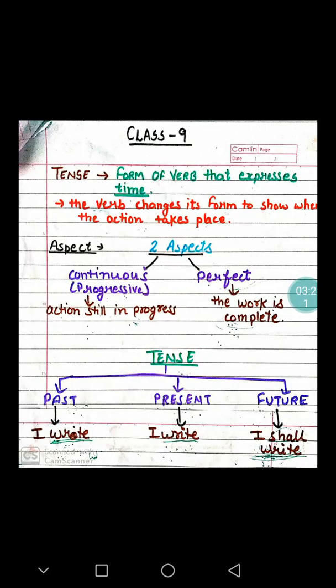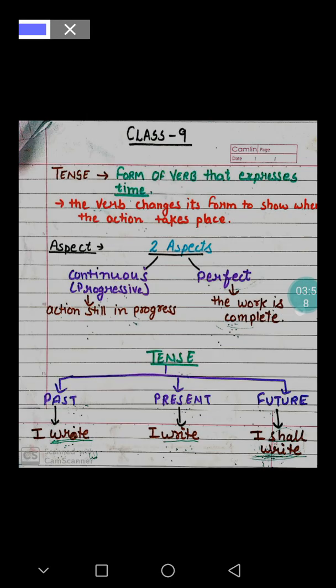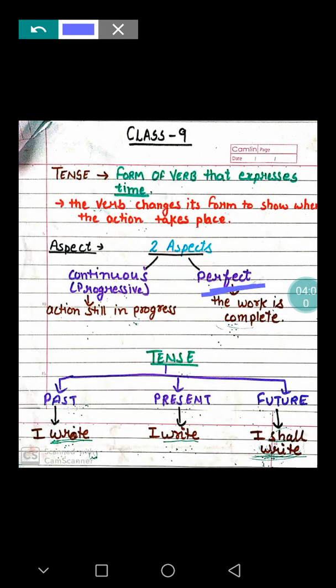Now, tenses always talk about two aspects. What are these two aspects? These are continuous and perfect. What do you mean by continuous? Continuous means some action is continuously taking place. It is happening at the time of speaking, or the action is still in progress. And what is perfect? When something has happened and you come to know about that thing and you give your views about it. That is called perfect.